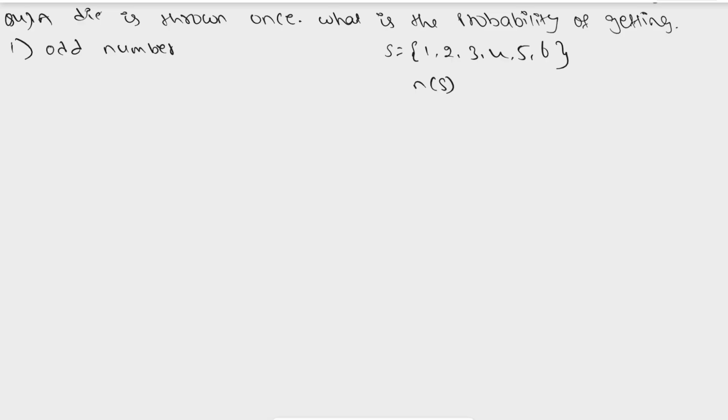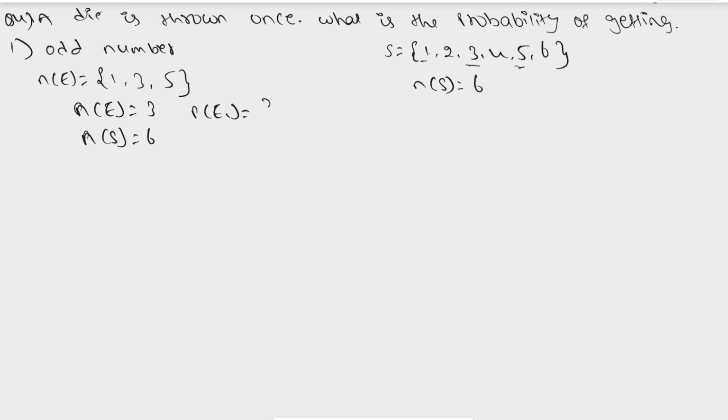So how many elements are there in the sample space? 1, 2, 3, 4 and 5, 6. This is our sample space. First we need to find the probability of getting an odd number. How many odd numbers are there? 1, 2, 3. So here we have 3 odd numbers, which are 1, 3 and 5. So n of events is 3, and n of s is equal to 6. So the probability of this first event is equal to 3 by 6, which is equal to 1 by 2. This is our first, and we need to find the probability of a number which is greater than 4.